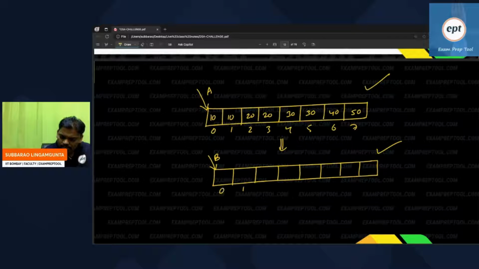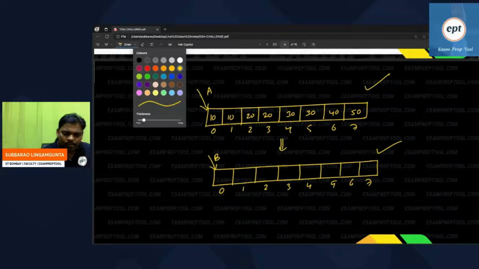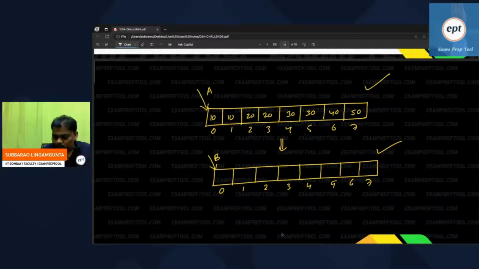These are the indexes. Now compare the neighbor elements, because if it is sorted, you can compare the neighbors. Compare the neighbor, and one more thing to remember.